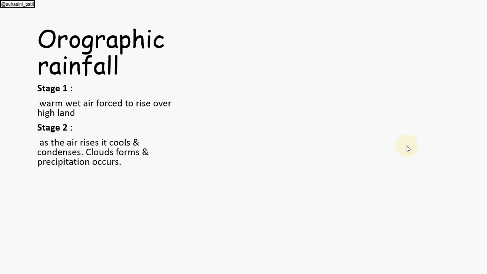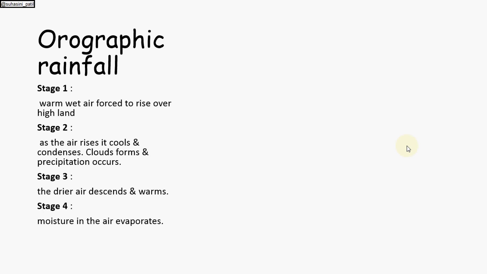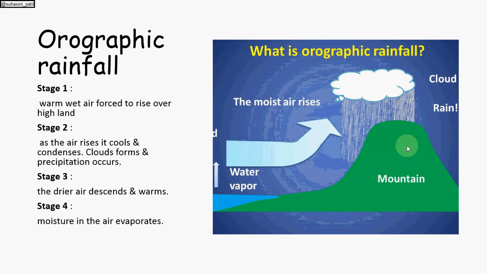In the second, as the air rises, it cools and condenses. Clouds form and precipitation occurs. In the third stage, the drier air descends and warms. And in the fourth, moisture in the air evaporates. We will see this in the image.